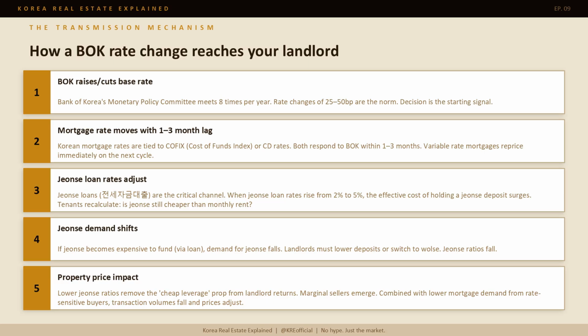Fourth, jeonse demand shifts. If jeonse becomes expensive to fund via loan, demand for jeonse contracts falls. Landlords must lower deposits or switch to walls. Jeonse ratios decline across the market. Fifth, property prices adjust. Lower jeonse ratios remove the cheap leverage prop from landlord returns. Marginal sellers emerge. Combined with lower mortgage demand from rate-sensitive buyers, transaction volumes fall, and prices follow.